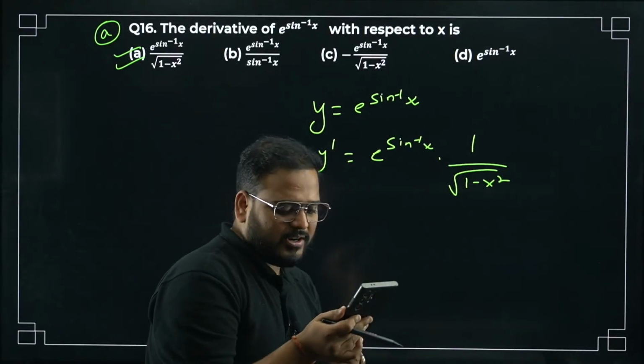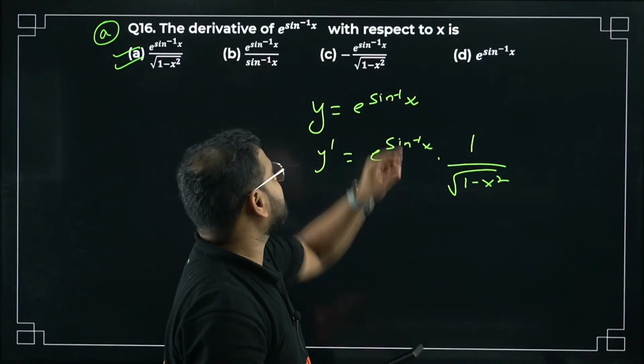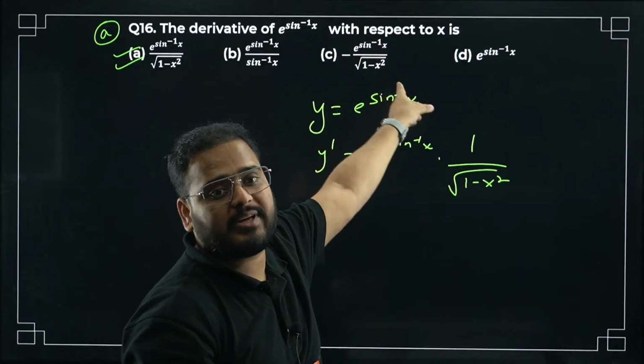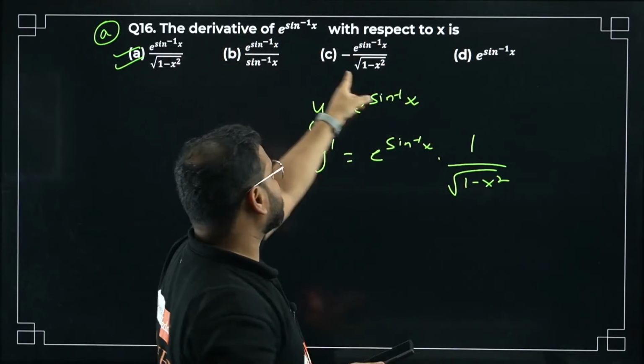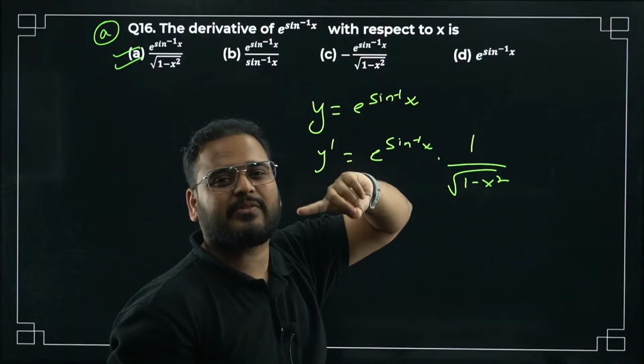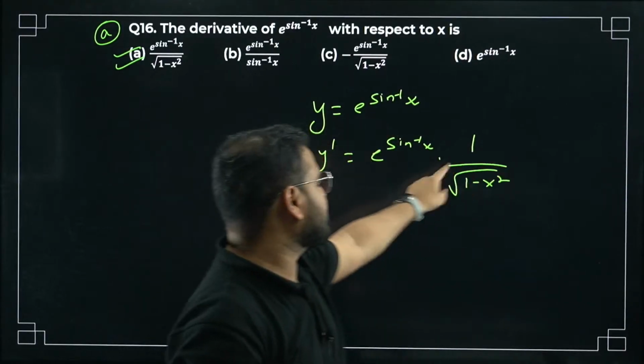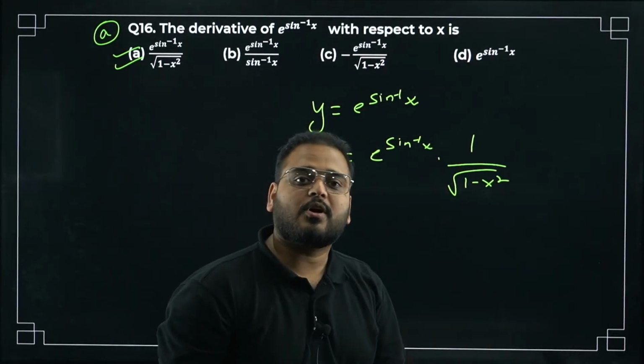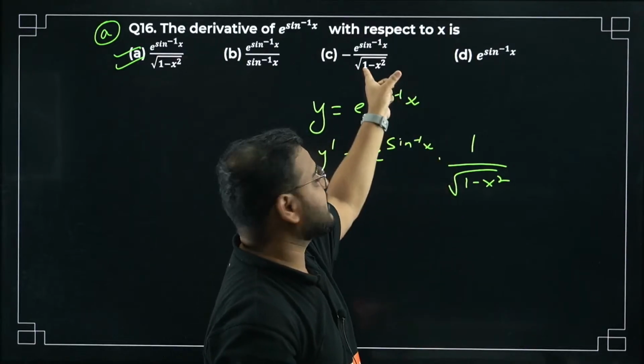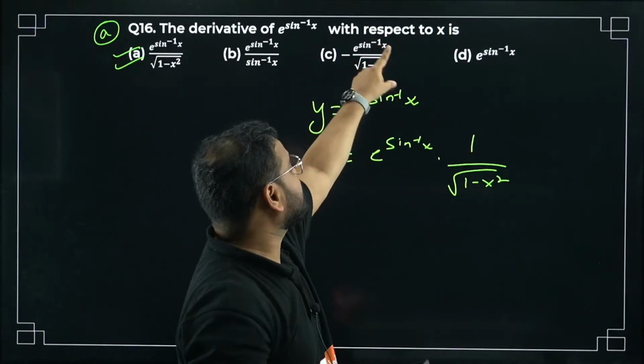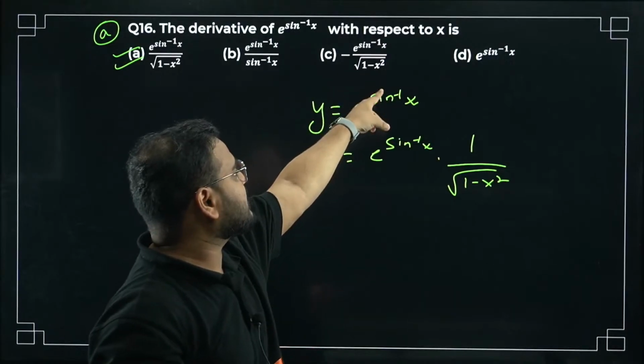Rocky said, I think I got an answer, then he reiterated. Rocky said C, bacha. C will be there only if it was cos inverse of x. If it was e power cos inverse of x, then it will become minus. For sine inverse, it's positive, right? For sine inverse, the differentiation is positive of this term. So cos inverse will be negative. That's why option C was right in that case. It will become e power cos inverse of x divided by root of 1 minus x square with the negative sign.